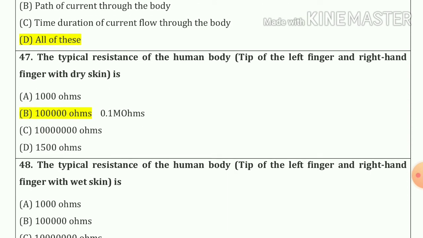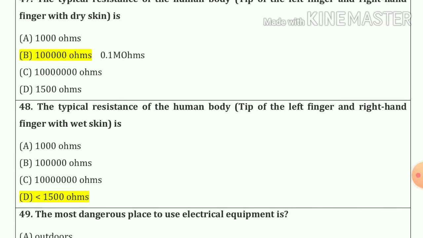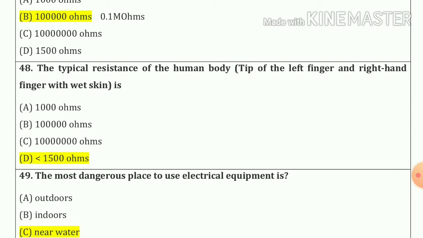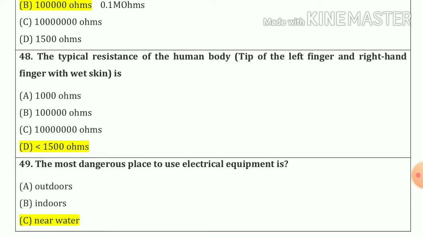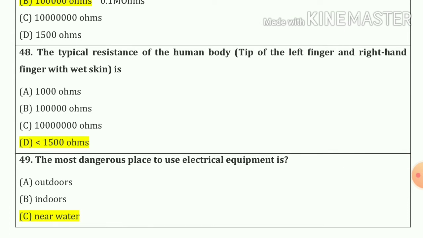The typical resistance of the human body, tip of left finger and right hand finger with dry skin, is? So our answer is option number B. Now 48 number. The typical resistance of human body, tip of the left finger and right hand finger with wet skin, is option number D, less than 1500 ohm.